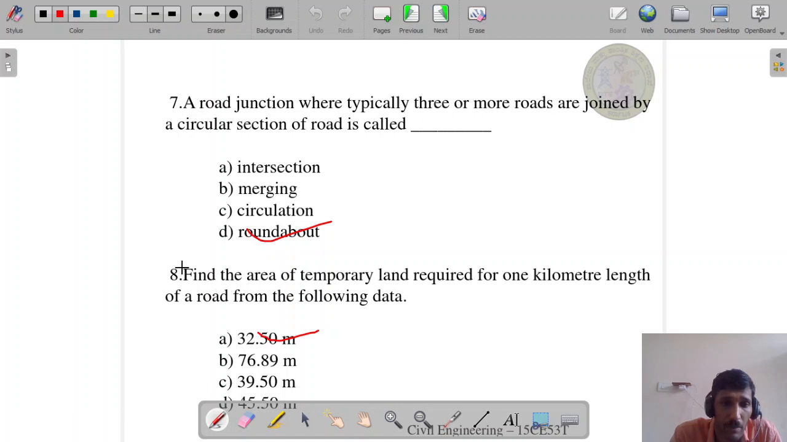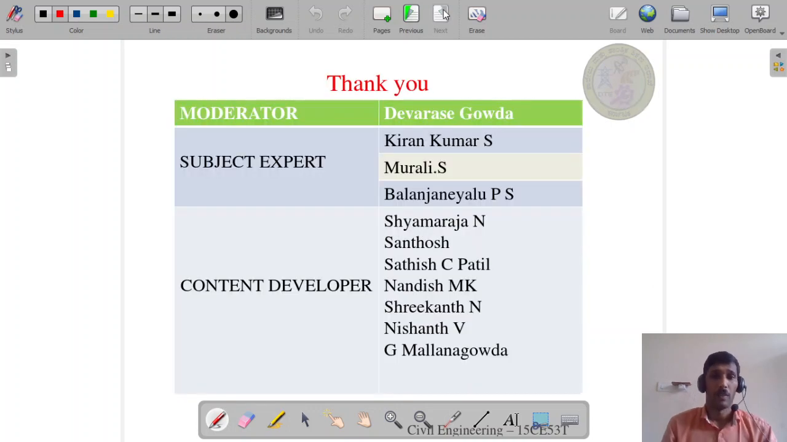Next, question number 8. Find the area of temporary land required for 1 kilometer length of a road from the following data: 32.5, 76.89, 39.5, 45.5. You work out on this by using the formula BD plus SD square into L. Then finally, the answer will be 32.50. Option A is the correct answer. How to solve? You work it out. Okay, thank you.